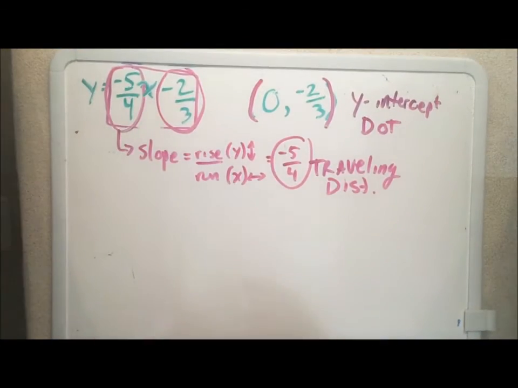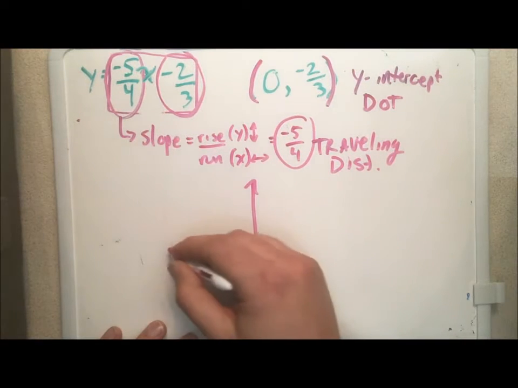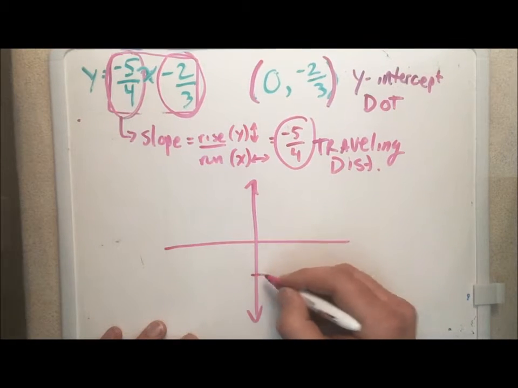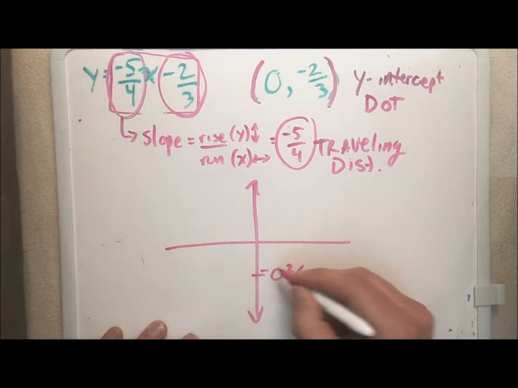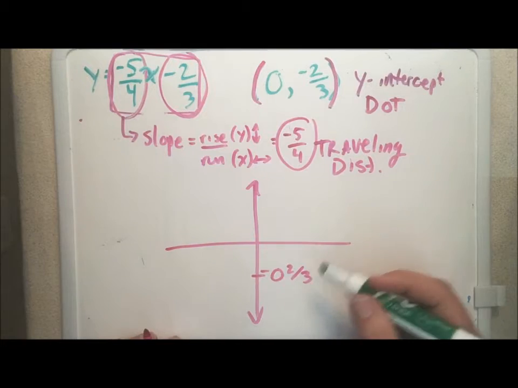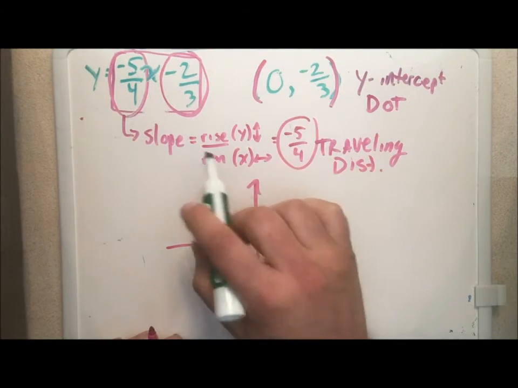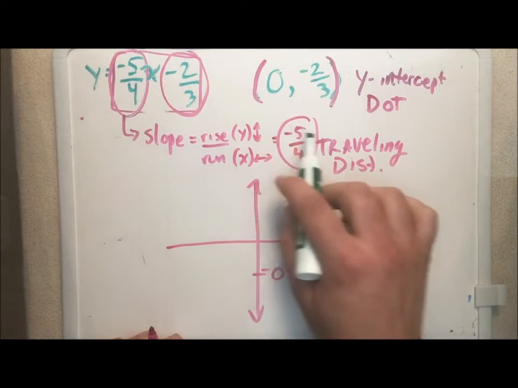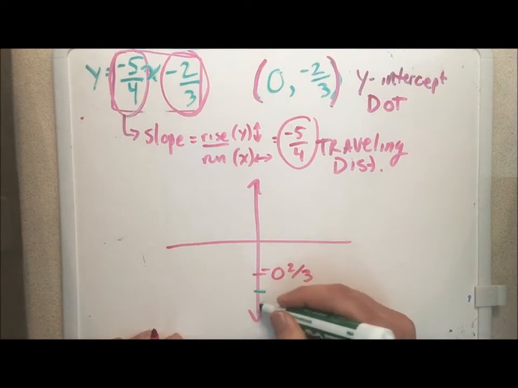So if I put those together on this graph, this is what it looks like here. I'm going to randomly pick a spot here so that it fits. I put the 0 there. There's my number, and then I need to travel by -5. So my rise is going to drop by 5.